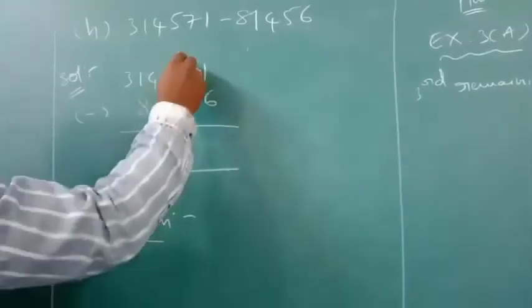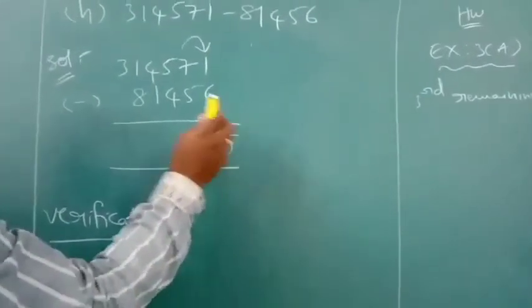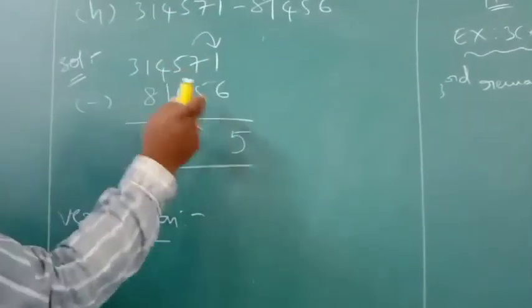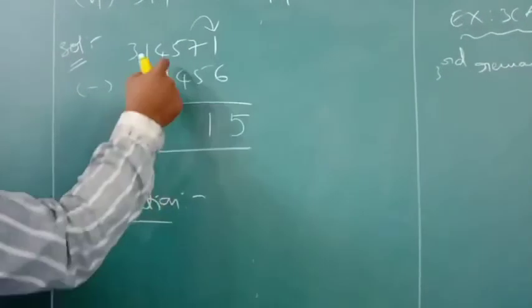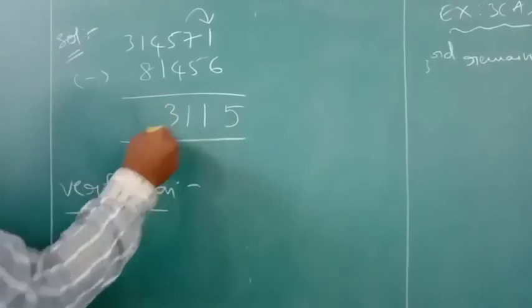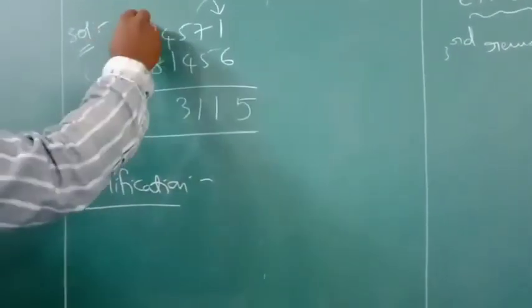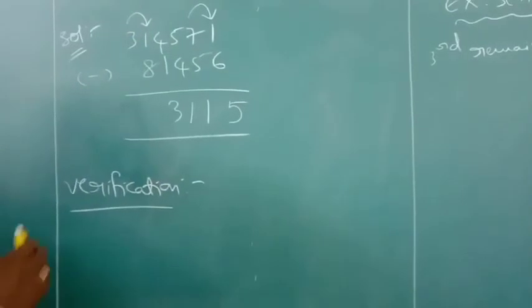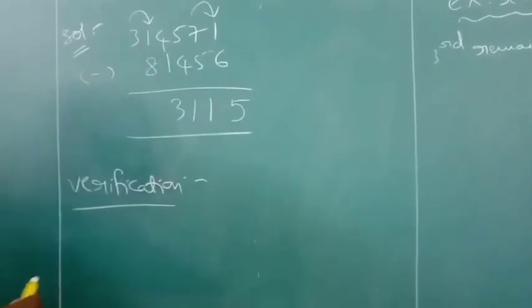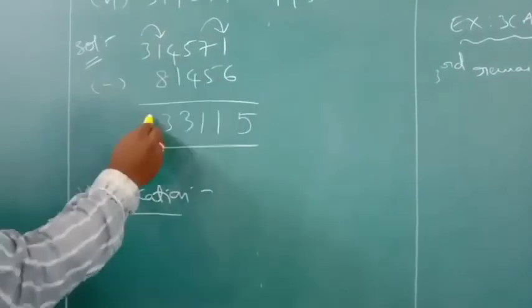Take a borrow from 7. It becomes 11. 11 minus 6, 5. Already 1 was given, so 6 is left here. 6 minus 5, 1. 5 minus 4, 1. 4 minus 1, 3. 1 is less than 8 now, so it is not possible, take a borrow from 3. It becomes 11. 11 minus 8, 3. 1 was given, so here 2 is left.